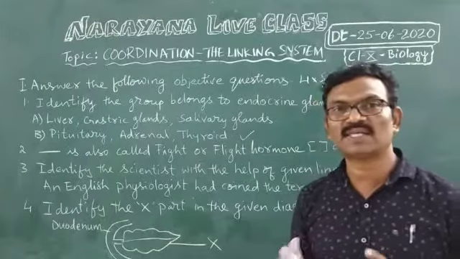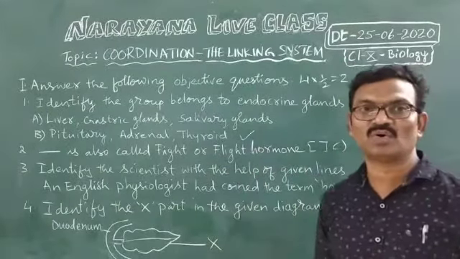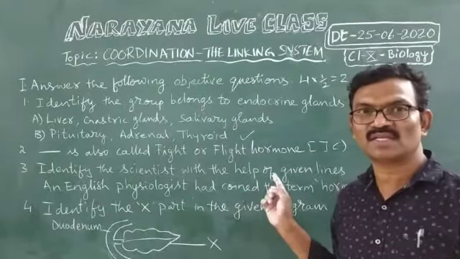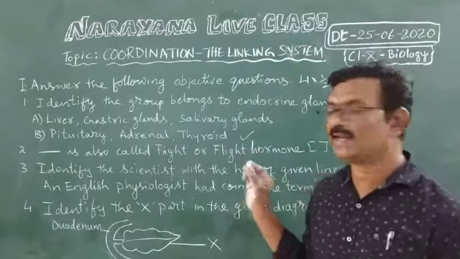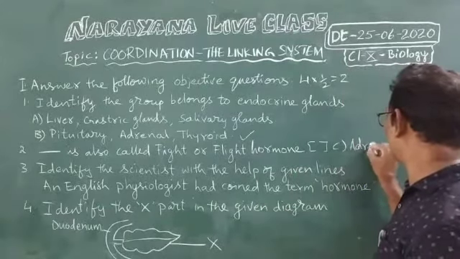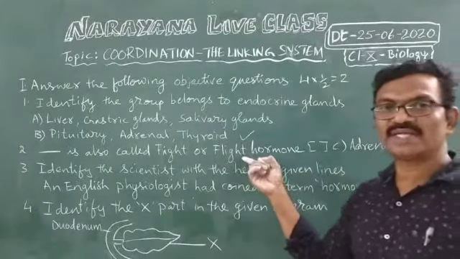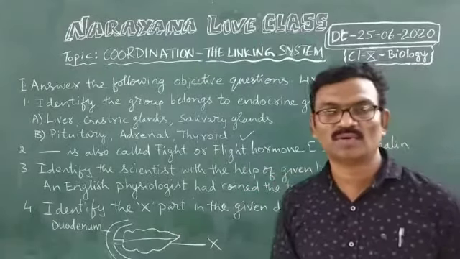Now let us see the second question. Dash is also called the fight or flight hormone. Option C. What is that? Adrenaline. Adrenaline hormone is called the fight or flight hormone.